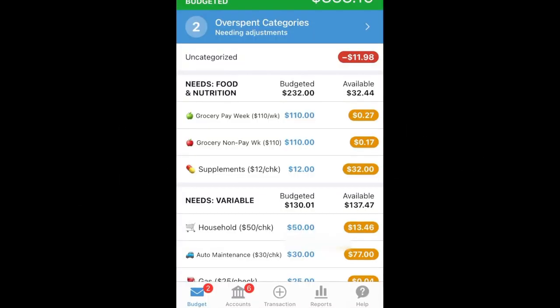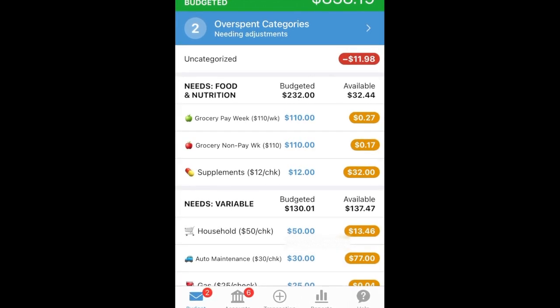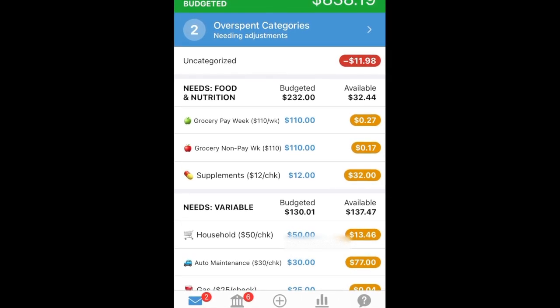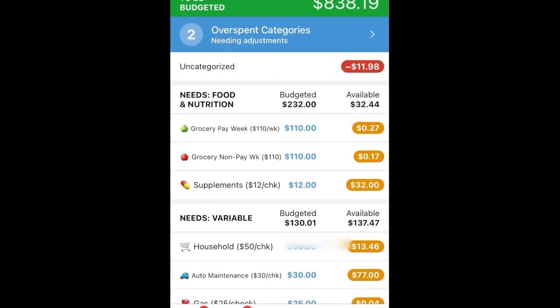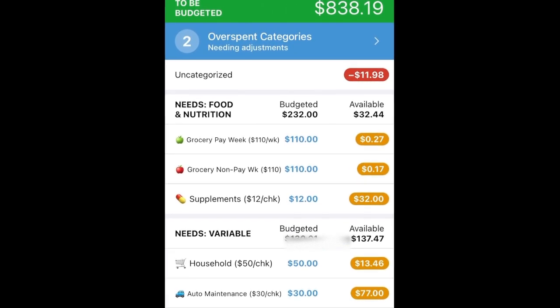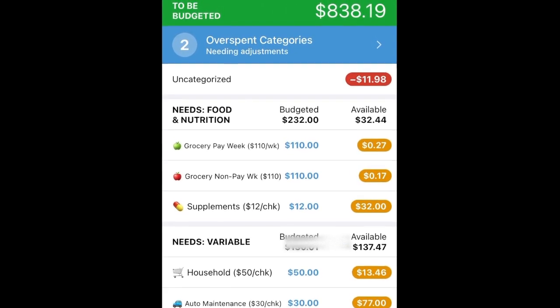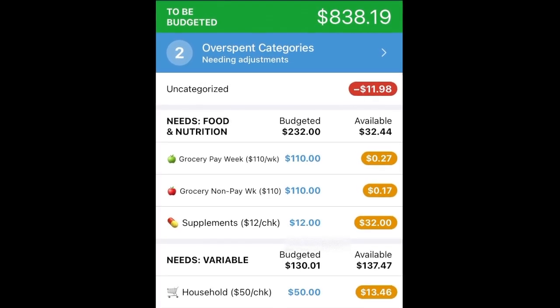This is Keith, and this is my second bi-weekly paycheck of January. I have 2 bi-weekly paychecks in January, and we're going to take care of some transactions. We have 6 transactions to clear up from the last few days. We're going to talk about the overspending of the 2 categories at the top of the screen. We're going to spend out that $838.19.